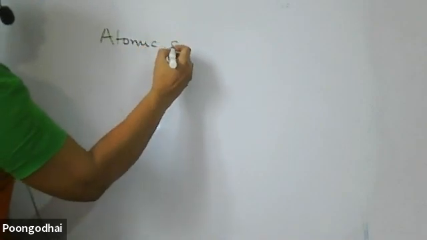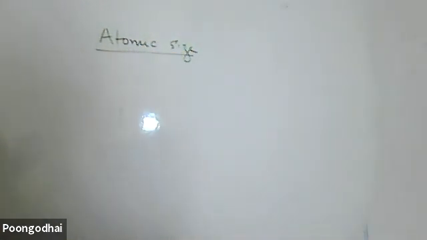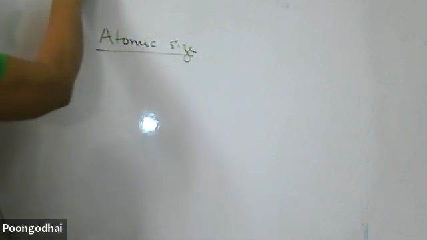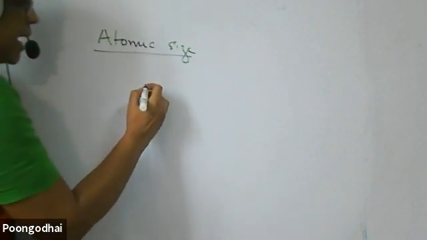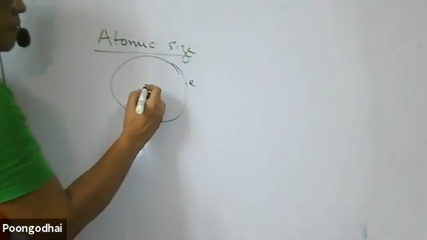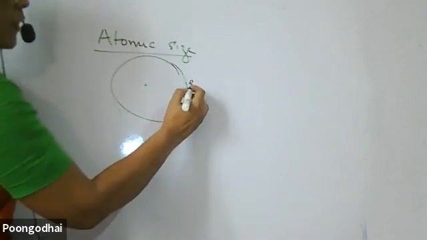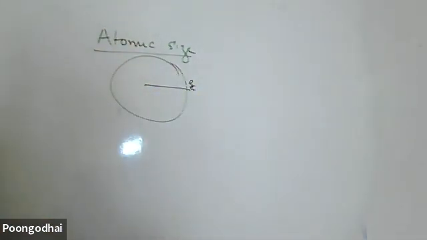How do you define atomic size? The size of the atom is determined from the atomic radius. What is atomic radius? The distance between the center of the nucleus and the outermost shell of an atom is called the atomic radius.